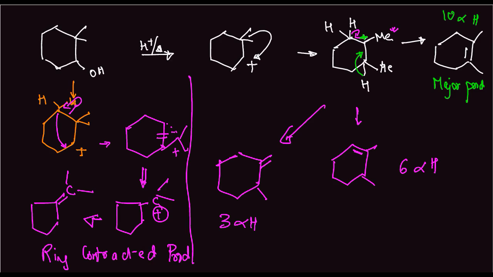So what can be the question which can be asked on this? You can be given this compound here and asked how many products would be formed upon adding H plus and heat. Your obvious guess would be 3 products, that is this, this and this, but you will forget about the ring contracted product. So whenever a carbocation is formed inside the ring, ring contraction is another possibility which you have to take into account. And this product will be present at least in 1/3 amounts, since it is a little more stable than the 3 alpha hydrogen product.